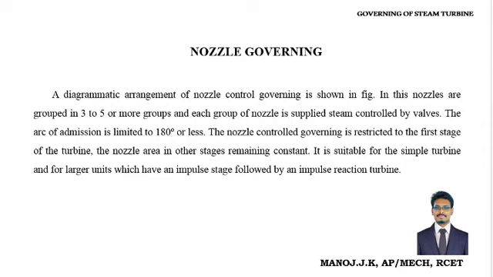This nozzle controlled governing is restricted to the first stage of the turbine. That's a very important point we have to look out for in this type of nozzle governing. It is suitable for the simple turbine and for larger units which have an impulse stage followed by an impulse reaction turbine.